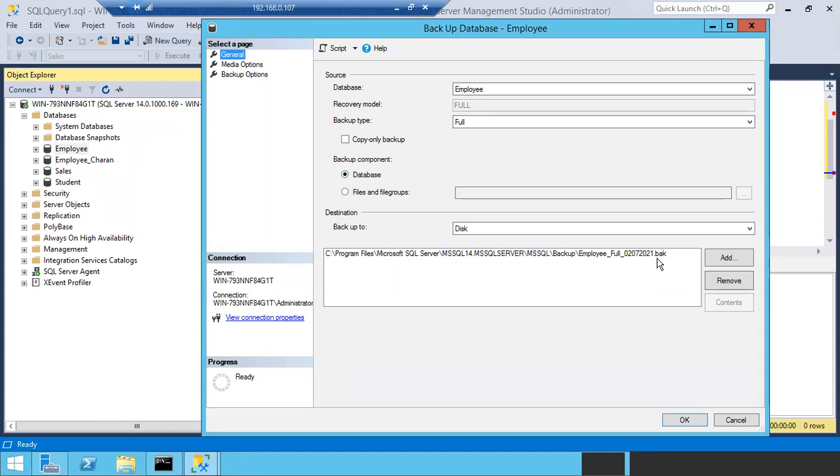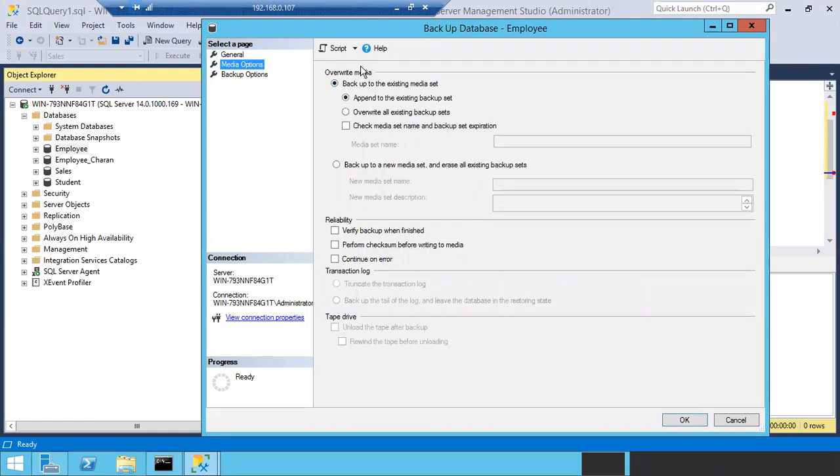Then what is meant by media set? A collection of backup sets is called a media set. I'll explain the media set later. Okay, so go to media options. Here you can see backup to the existing media set.